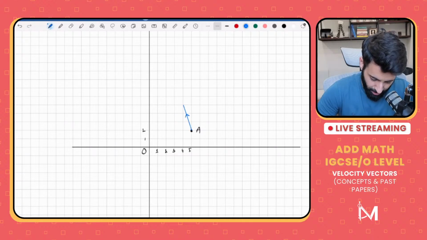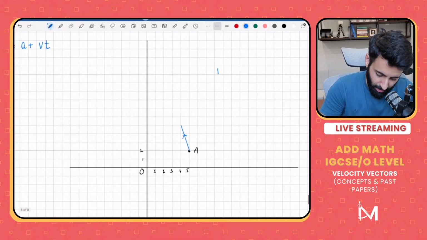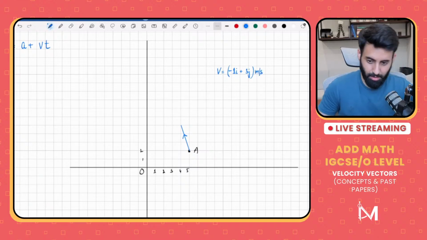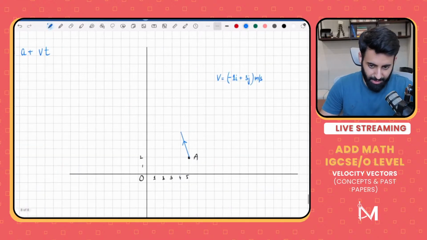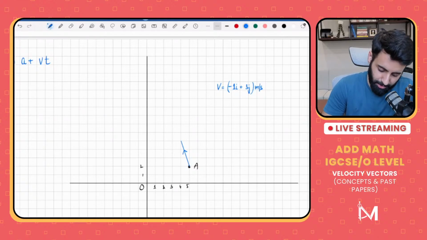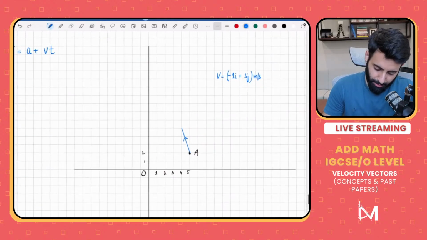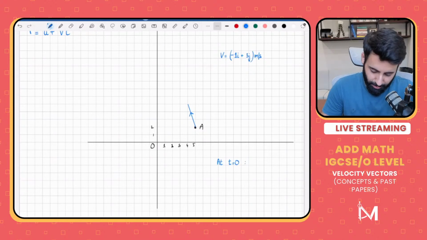From here, the object is traveling at a certain velocity. And what's that velocity? That velocity is equal to minus 1i plus 3j meters per second. And the object is starting from A. So now, at this point, no time has passed, so t is equal to 0. So where will the object be if no time passes? At t equals 0, what will be the position vector of the object?